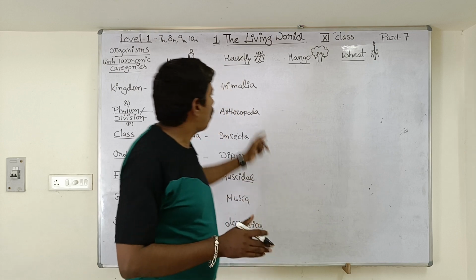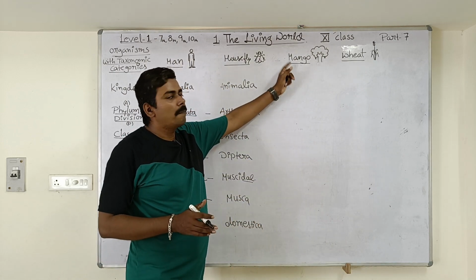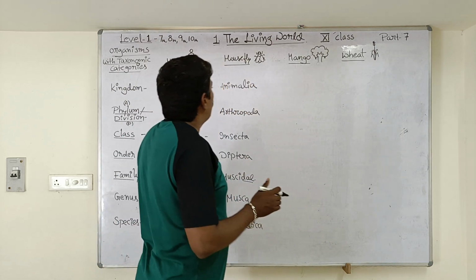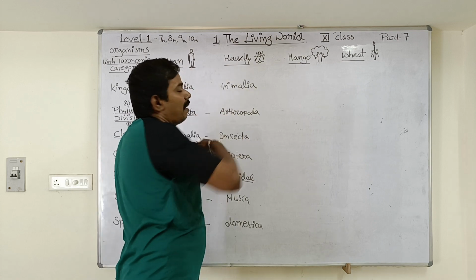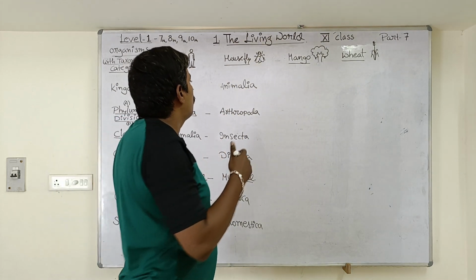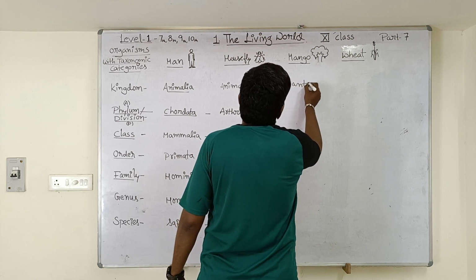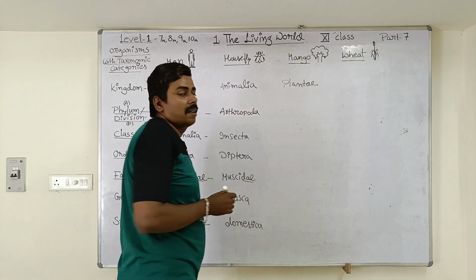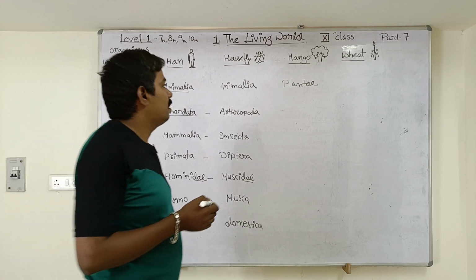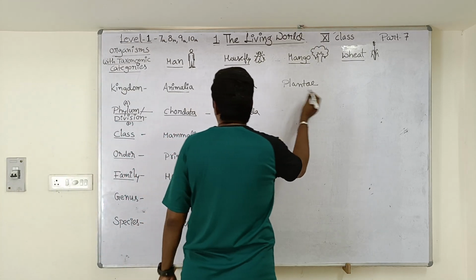Next, let us go for the next organism, the mango tree. The mango tree is completely different from man and housefly. It belongs to a new kingdom called Plantae. The mango tree is a plant. That's why it is placed in a kingdom called Plantae.